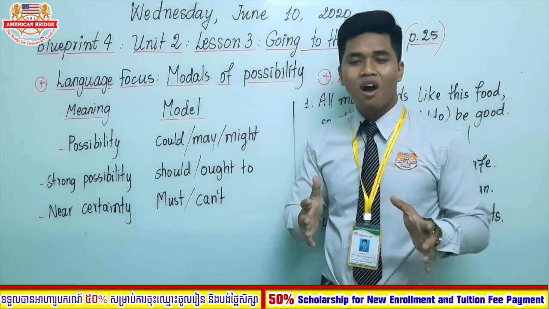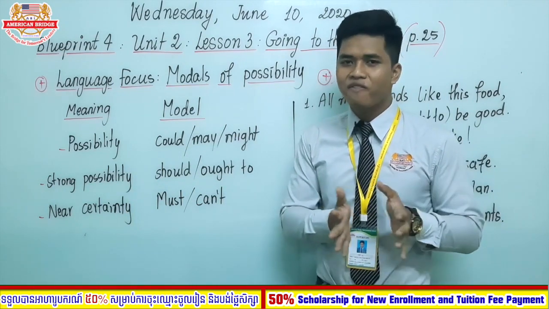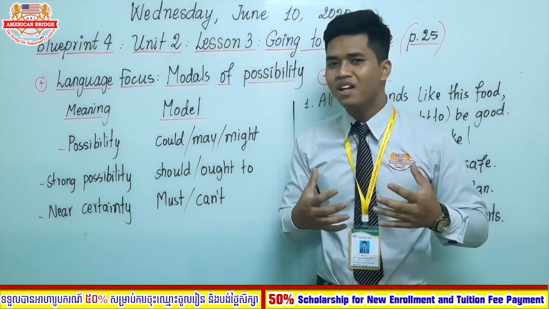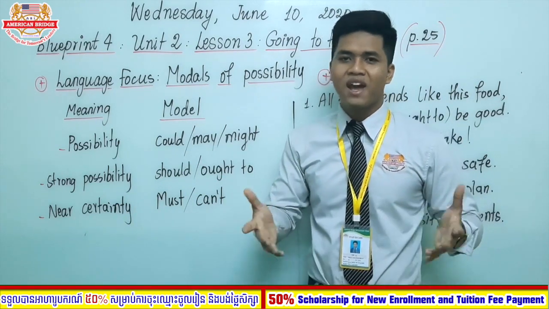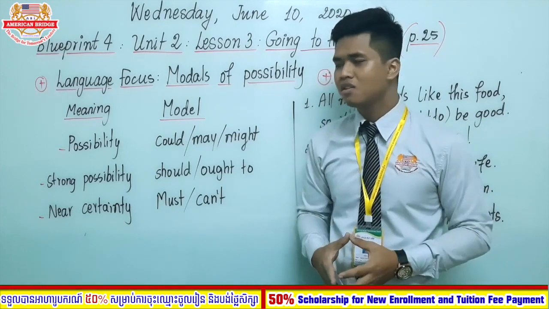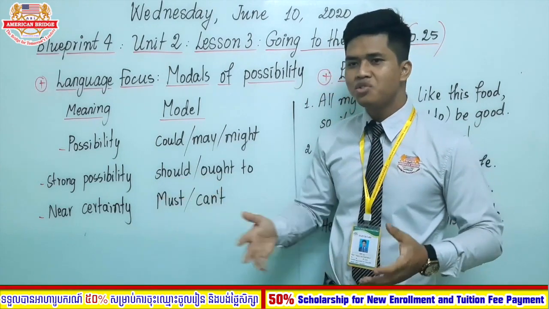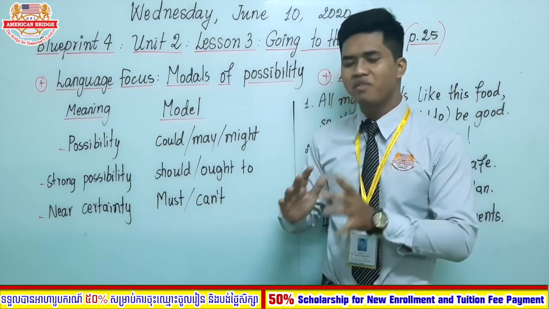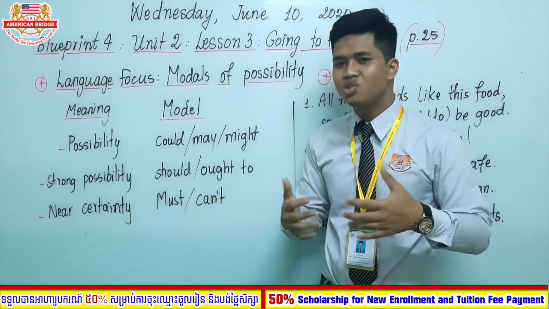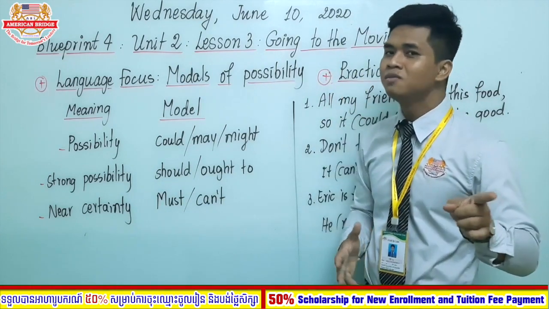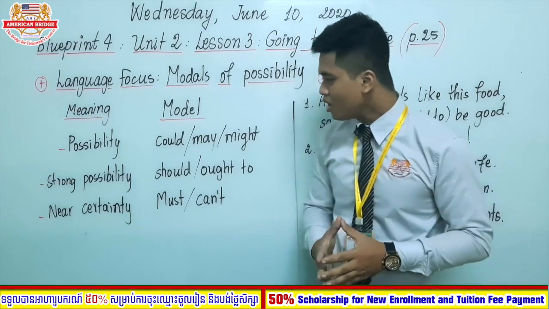Or if you see a car driving very fast on a dangerous road and you think there will be a traffic accident if that car drives so fast. So you say there should be an accident because that car is very fast. So you're quite sure about what you predict, right? Based on some evidence. Good.